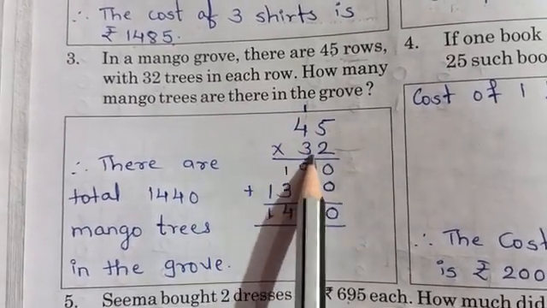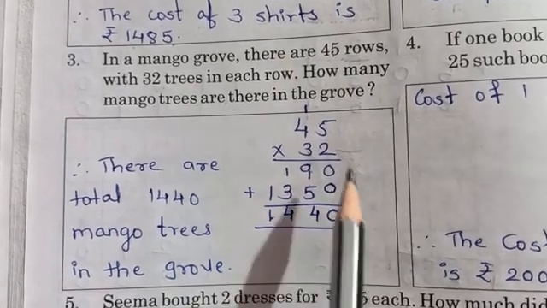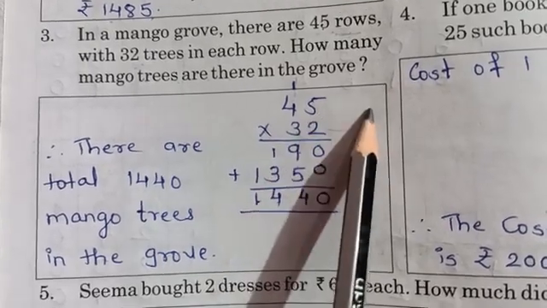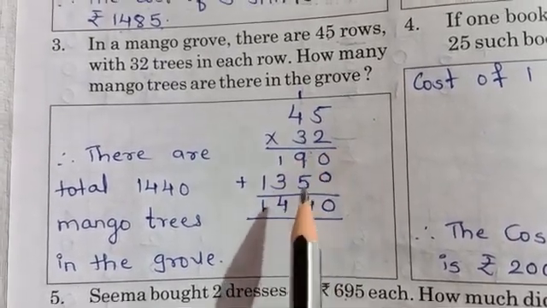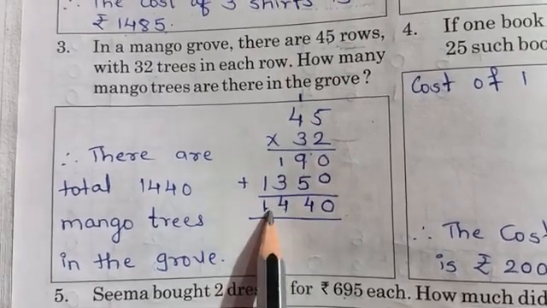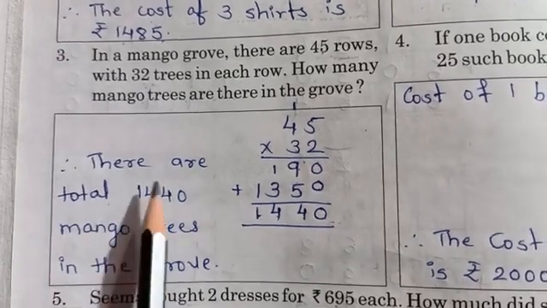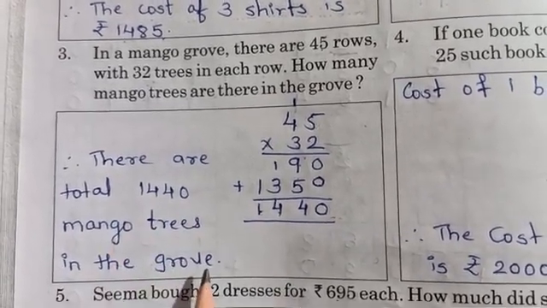So 45 multiply by 32, you will get the answer as 1440. So I have explained you all how to do multiplication of 2 digits multiplicand with 2 digits multiplier. Clear? So after doing this multiplication you will get the answer 1440. So total there are total 1440 mango trees in the grove.